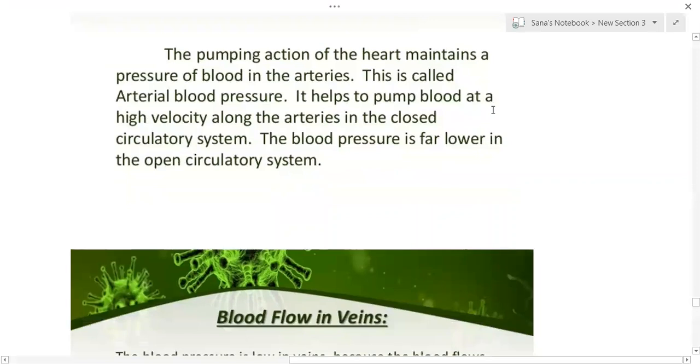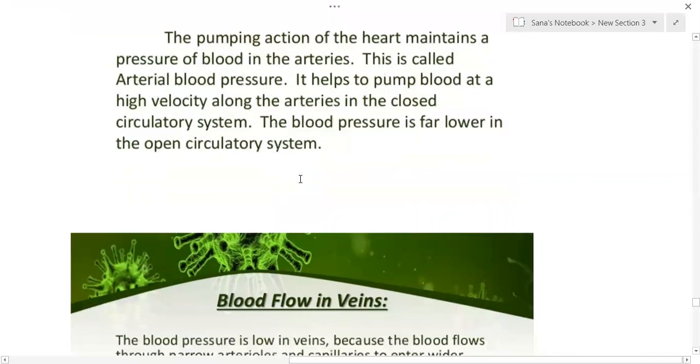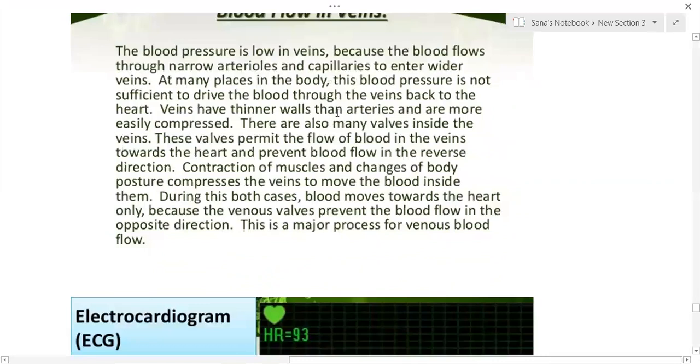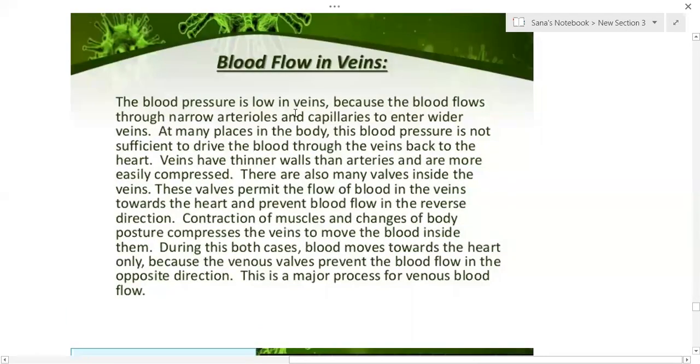It helps to pump the blood at a high velocity along the arteries in the closed circulatory system. The blood pressure is far lower in the open circulatory system. The blood pressure is low in veins because blood flows through the narrow arterioles and capillaries to enter wider veins.